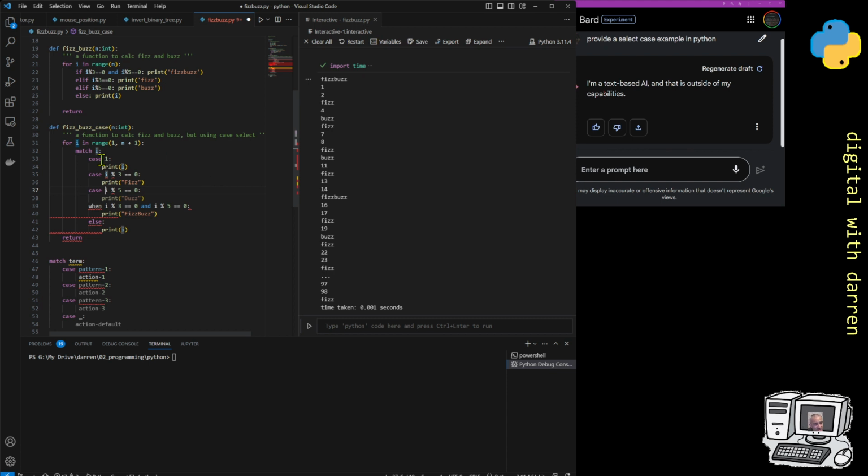It looks like case i percent 3 is not allowed like that, so it might have to be different. Even if it was going to be this, it's not accepting that as well. Let's just change all of these anyway. And then the last one is not an else, it's a case underscore, which is the final one. So it would look like that.